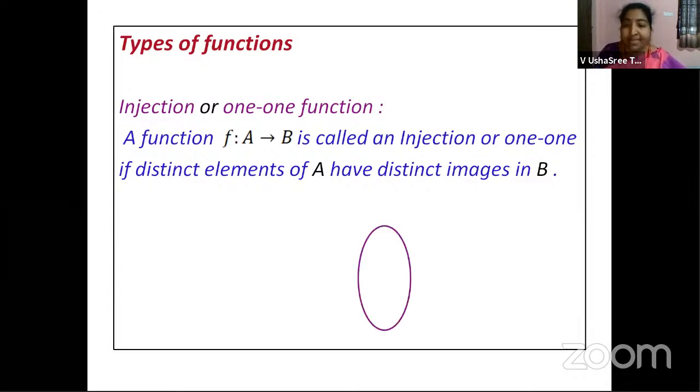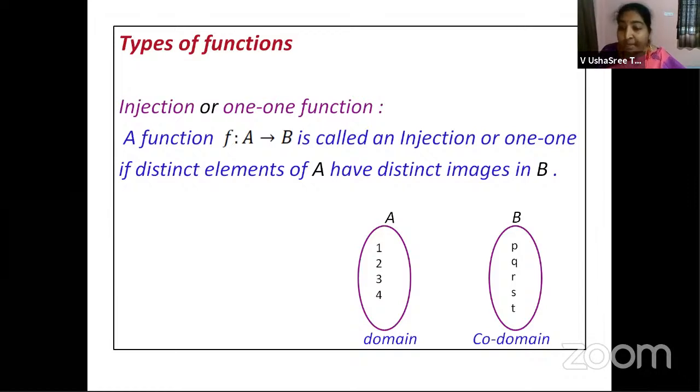Now let us see this diagrammatically. You have set A, children. 1, 2, 3, 4 are the elements, and set B, P, Q, R, S, T are the elements we are taking. Then first set is the domain, second set is codomain, right? You are defining a function f over this.